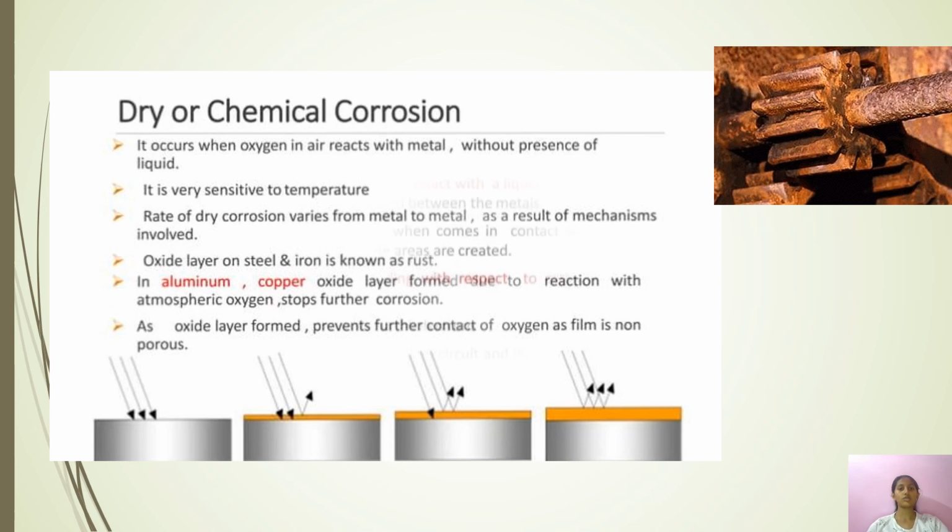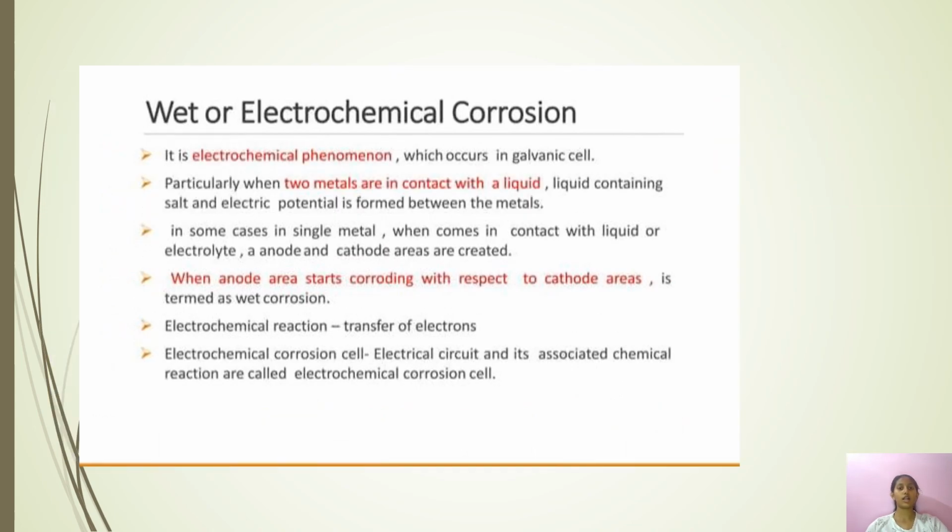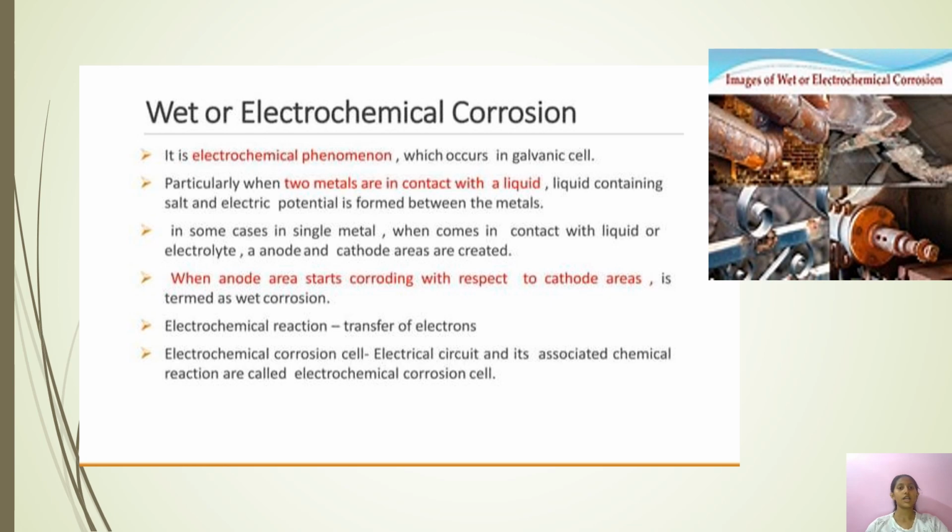So let's know about wet or electrochemical corrosion. It is an electrochemical phenomenon which occurs in a galvanic cell, particularly when two metals are in contact with a liquid. The liquid contains salt and an electric potential is formed between the metals. In some cases, in a single metal, when it comes in contact with a liquid or electrolyte, anode and cathode areas are created.